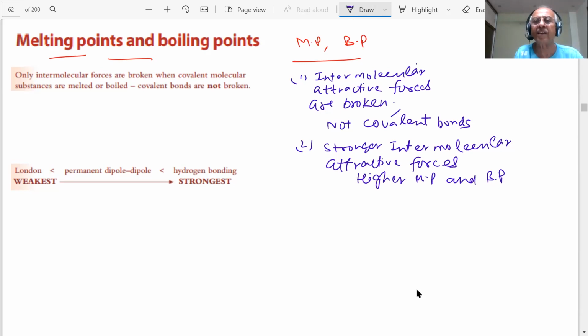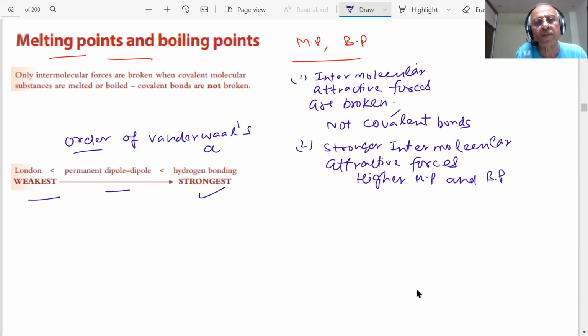These are decided by the van der Waals attractive forces, which we have discussed. The weakest is London dispersion force, then permanent dipole, and then strongest is hydrogen bond. This is the order of van der Waals attractive forces, students. Is it clear? Yes, sir.